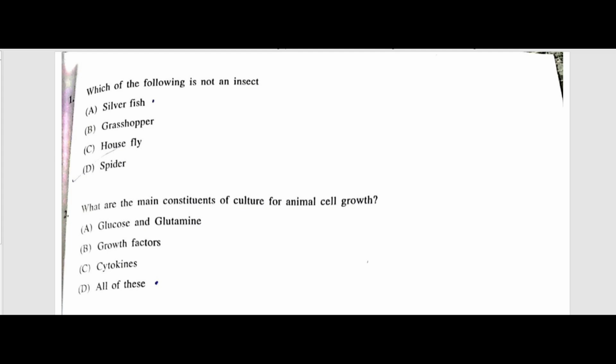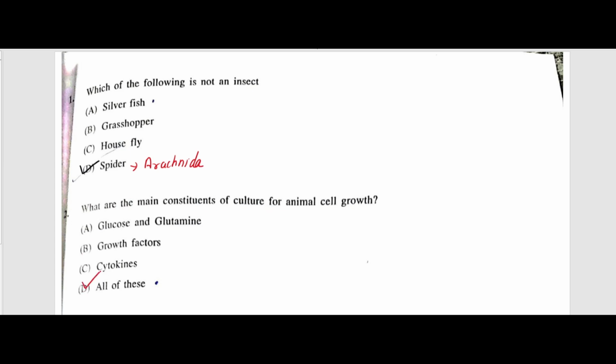Today we will discuss the entrance examination of zoology conducted in 2023 by Himachal Pradesh University Shimla. So beginning with the very first question, which of the following is not an insect? The correct answer is spider because it belongs to the class Arachnida of phylum Arthropoda.